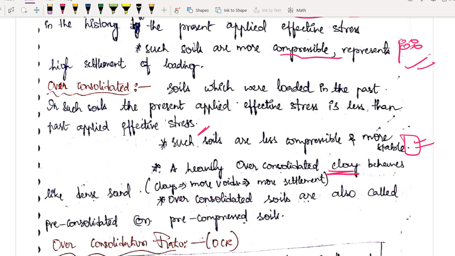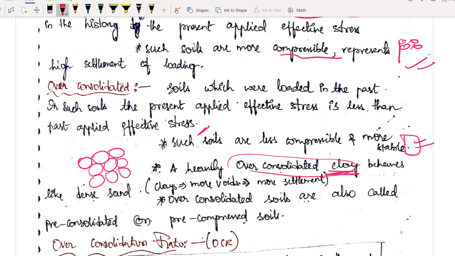Why am I telling this statement? See, what is the property of over consolidated clay? We have just said that it will have less compression. It will have less compression, the same criteria as that of dense sand. See, in dense sand what is happening? As you might be aware, the voids are very less.